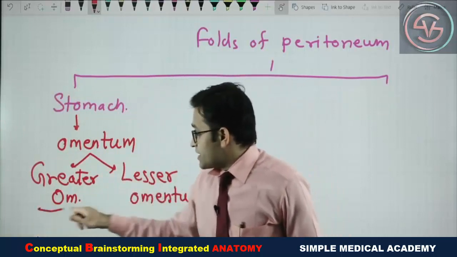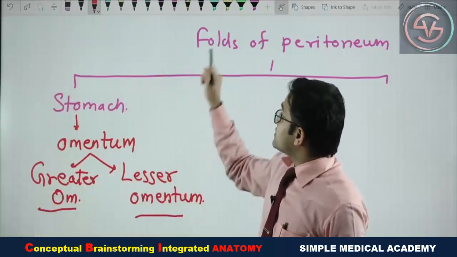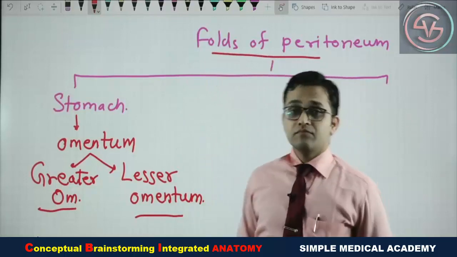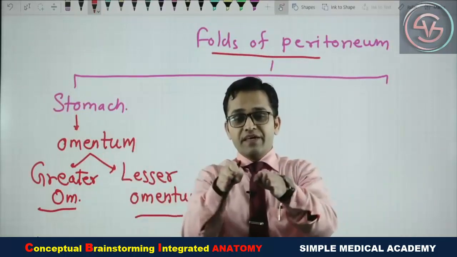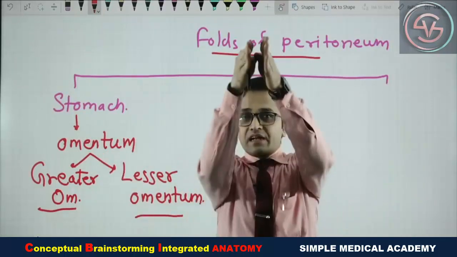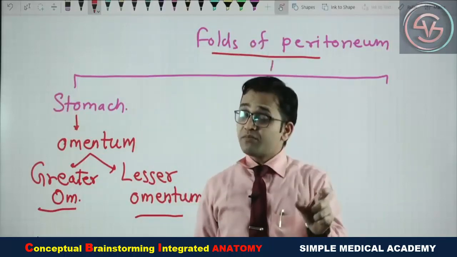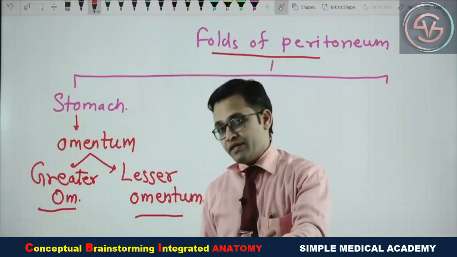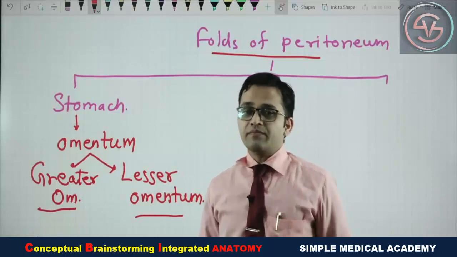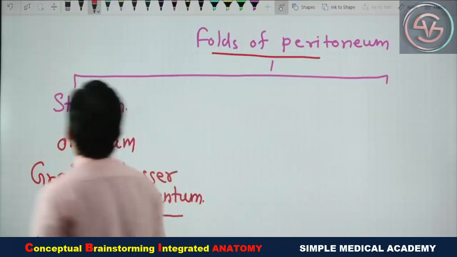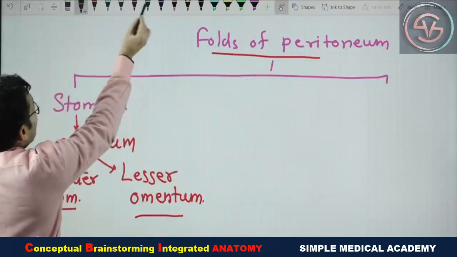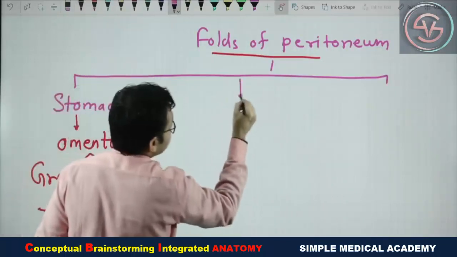Yes, the greater omentum, lesser omentum, these all are nothing. These are the fold of the peritoneum. The peritoneum was coming and making the two parallel layer. That is the fold of the peritoneum. In stomach, this fold of the peritoneum is known as the omentum, greater omentum, lesser omentum.